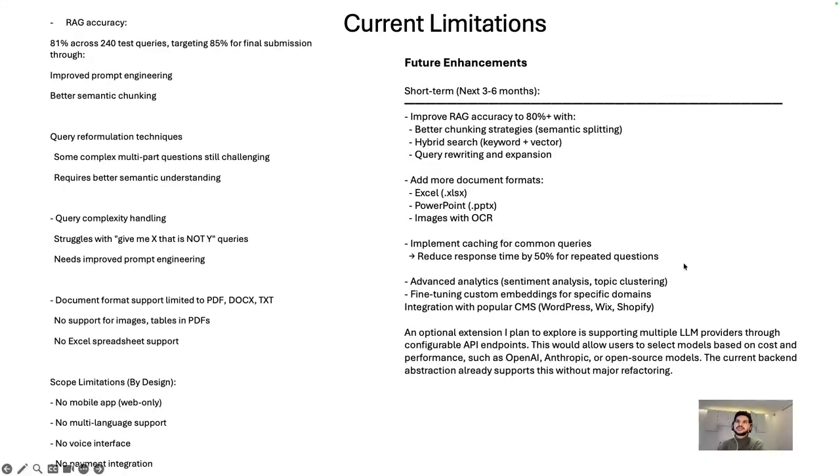Basically, the first limitation is the accuracy. I need to improve my accuracy to 85% by improving my prompt engineering and better semantic chunking, and query reformulation techniques. I need to reformulate my queries when they are being asked, for example, when there is "not" or "doesn't" in the question. For example, "dish does not contain gluten," and the bot starts to fail or be confused.